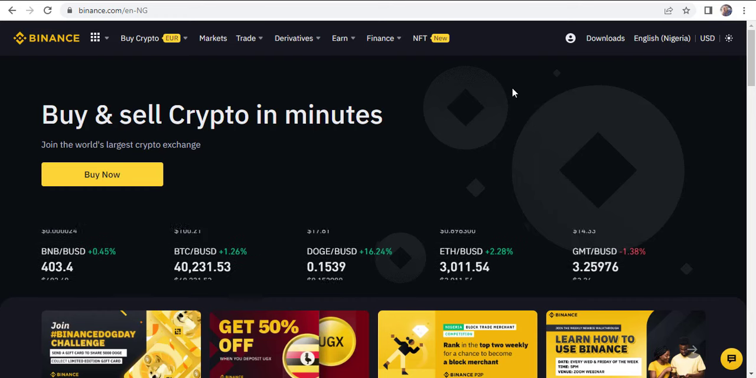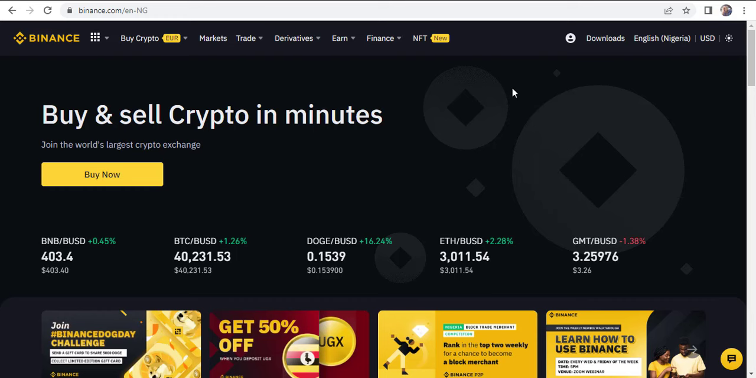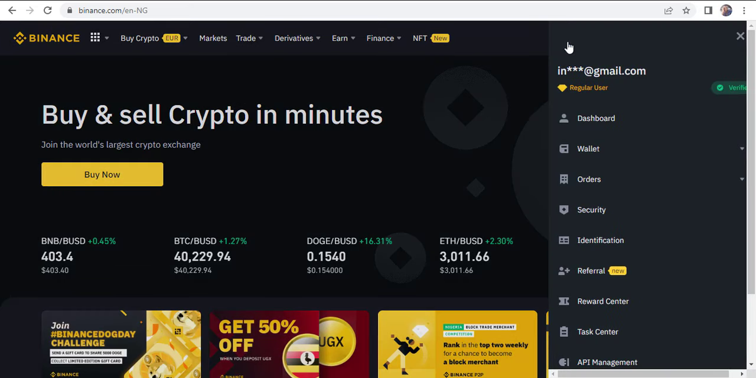Binance is actually where you exchange cryptos, exchange gift cards, exchange NFTs and whatsoever you're doing. So if you want to make money from Binance apart from your own activity you're doing every day, you can also invite people, tell people about Binance, and believe me, you'll be making your money.